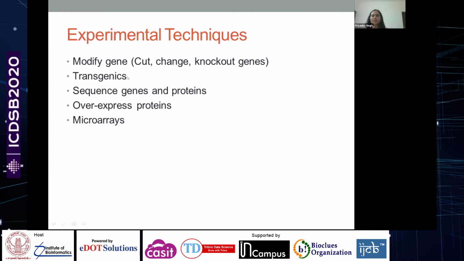Here I have just listed a few important techniques. We have now techniques to modify this gene. We can cut it at a precise location. We can change that particular gene by inserting some elements or removing some elements. We can now knock out certain genes or knock in certain genes into animals where it's not naturally present. Then it's called transgenics. We can sequence this gene. We can understand the exact sequence in which it is present. We can even sequence the proteins. We can overexpress these proteins. And then there are microarray works wherein we can actually understand how the genes are expressed in different cells.